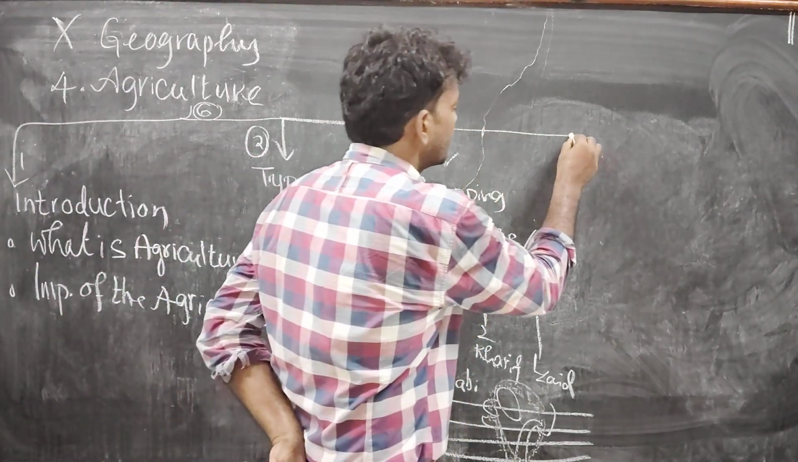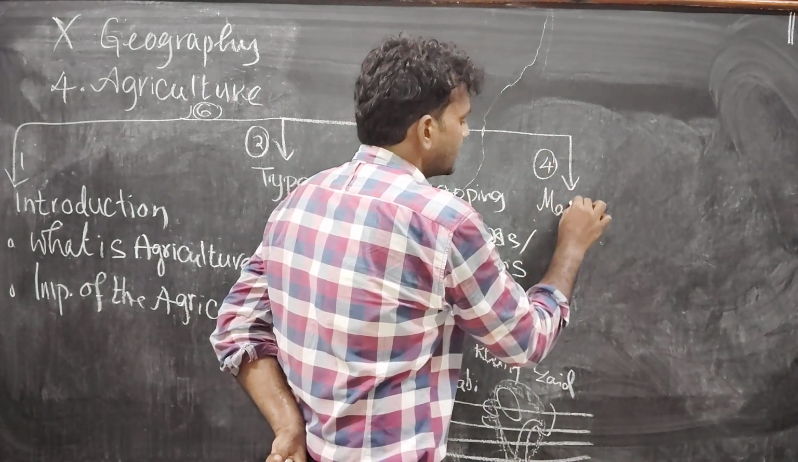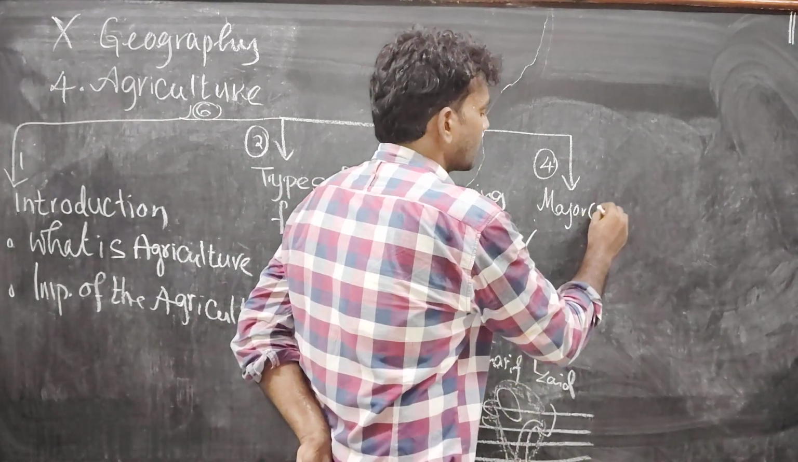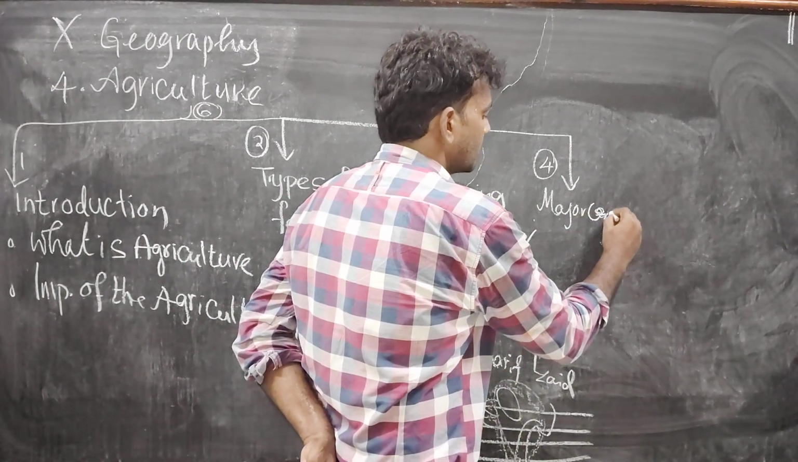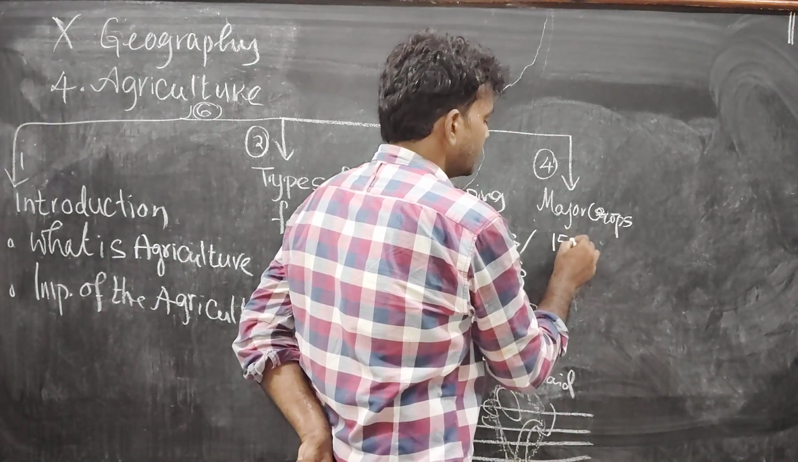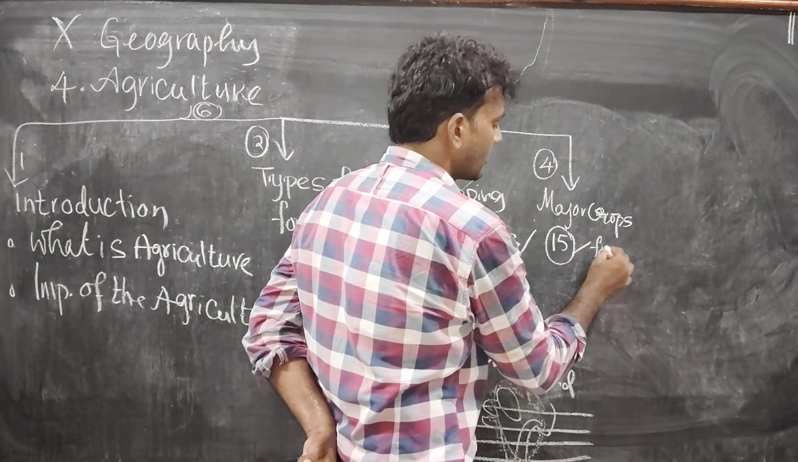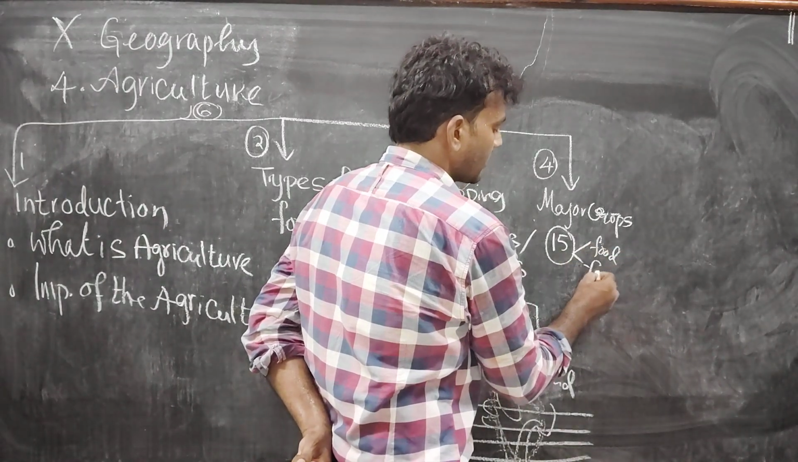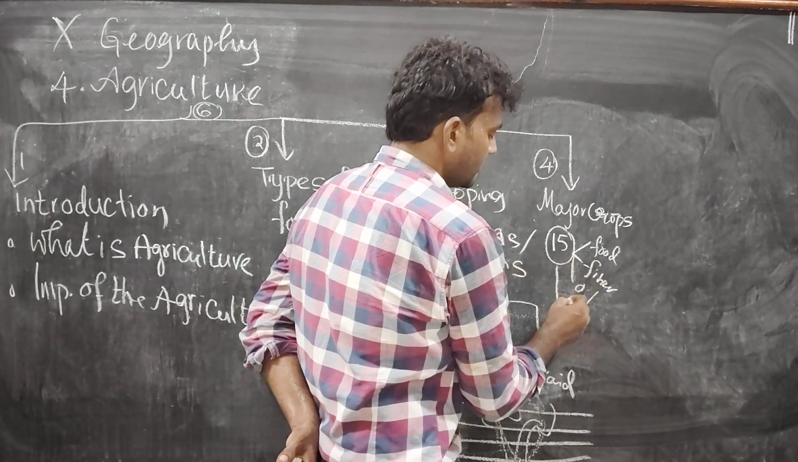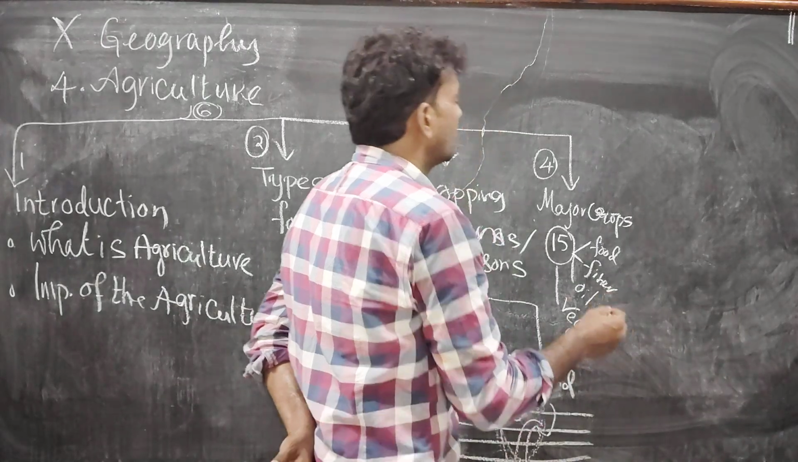Coming to the fourth subtopic, that is about major crops produced by Indian farmers. Major crops. In this subtopic, we need to discuss about 15 types of crops. In this, we need to discuss food crops, fiber crops, oil crops, and vegetables or horticulture also. Is it clear?